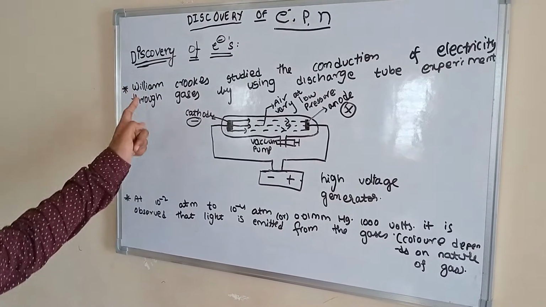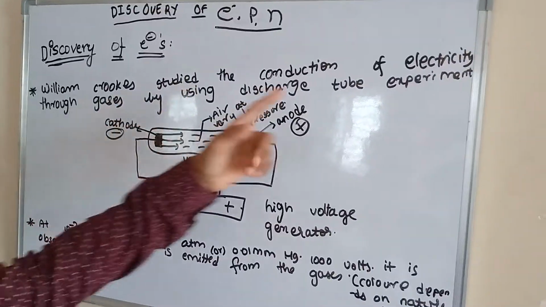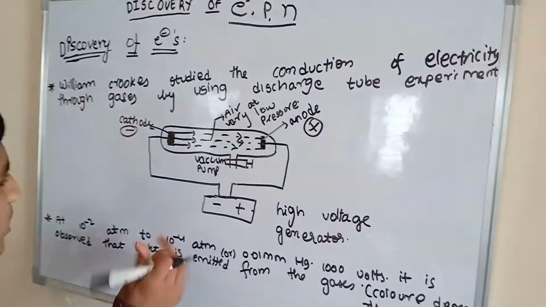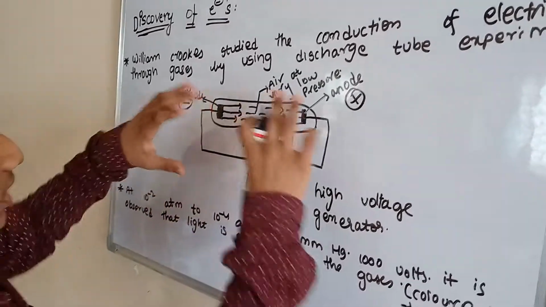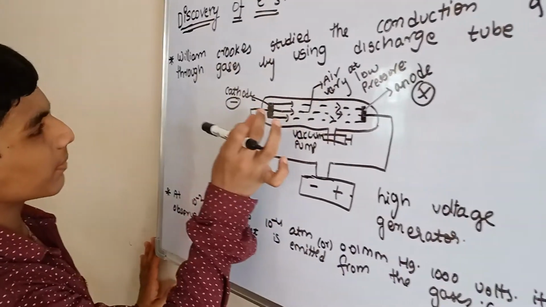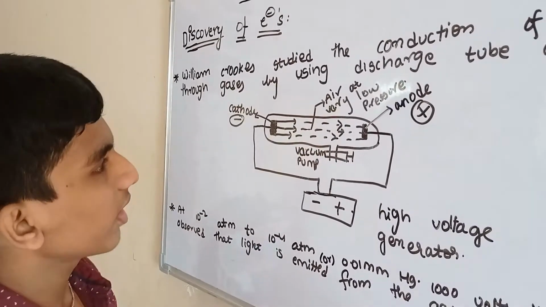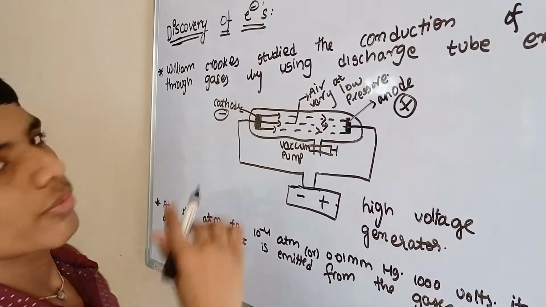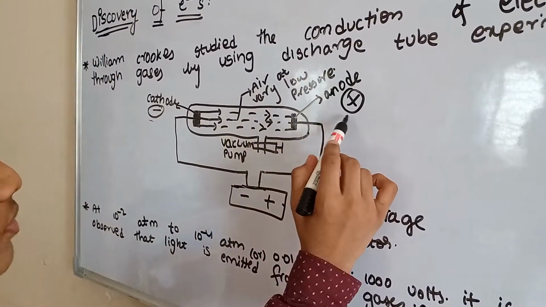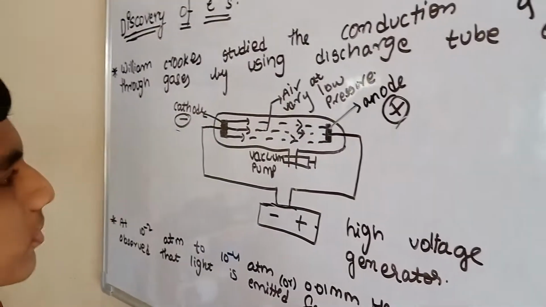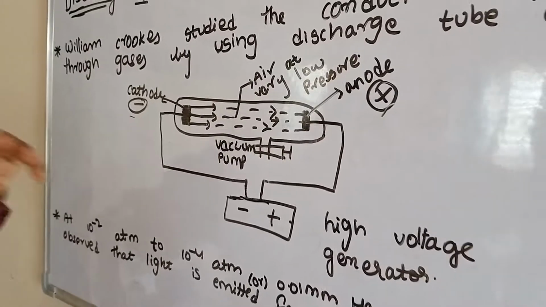Next point. William Crookes studied the conduction of electricity through gases by using the discharge tube experiment. This is the discharge tube experiment. He took a discharge tube and kept the cathode and anode. Here is a high voltage generator, and this is the air at very low pressure. This is the cathode, means negative, and here is the anode, the positive. This is the vacuum pump.